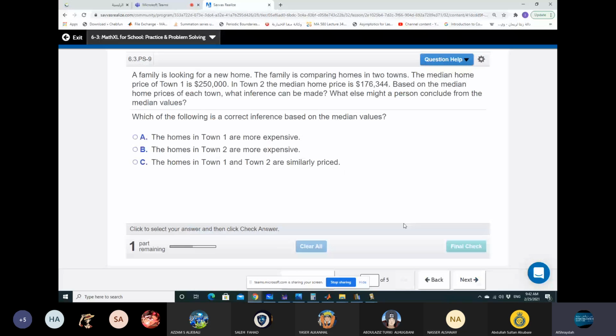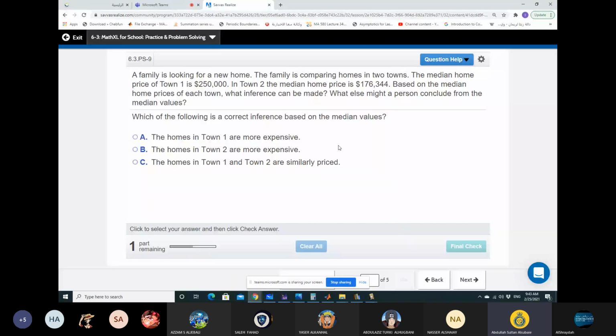And here, who can answer this, Abdullah? A family is looking for a new home. The family is comparing homes in two towns. The median home price in town one is $25,000. In town two, the median home price is $176,344.